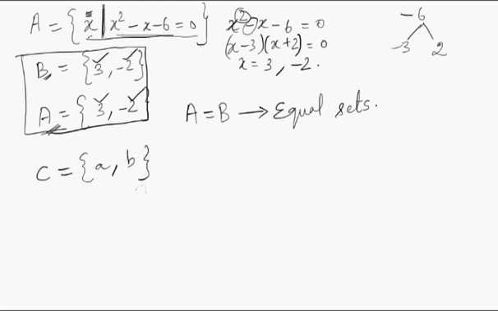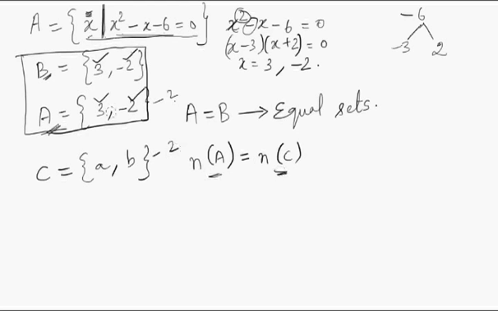Now let's take some other set C, where C is equal to {a, b}. Now what do you observe? N of A is equal to N of C, where N is the number of elements. How many elements do you have in A? You have 2 elements, and in C you have 2 elements again. So N of A is equal to N of C.